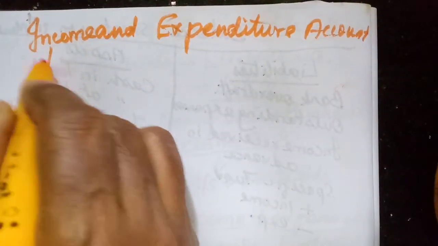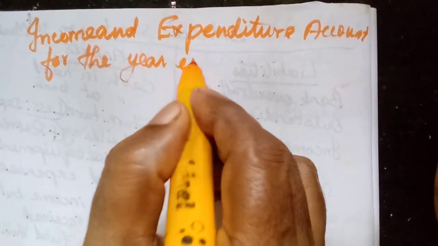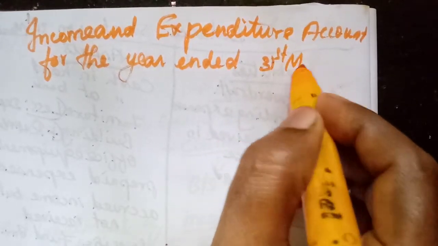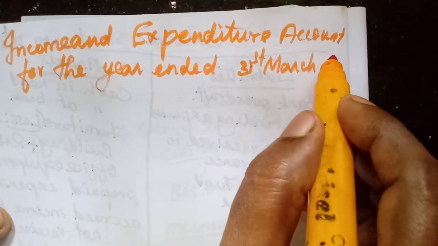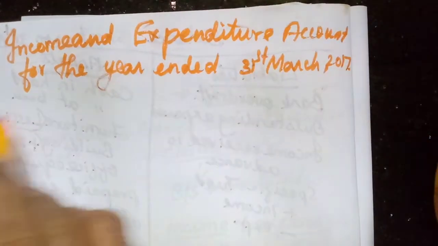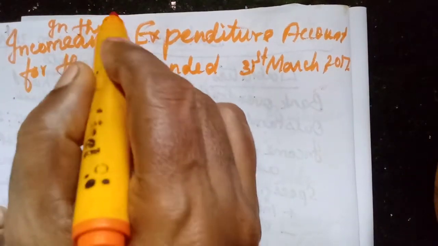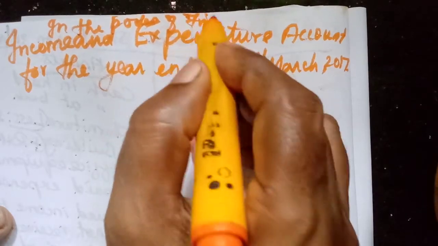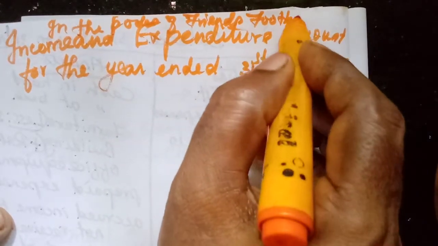For the year ended 31st March, that will be given in the beginning of the problem. Okay, 2017. Then in the books of also we need to write. Okay, in the books of Friends Football Club, you should use both the sides.